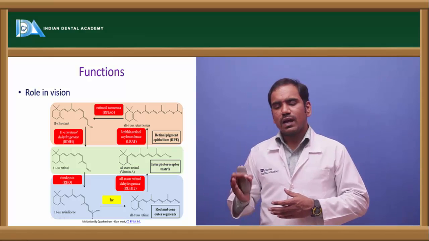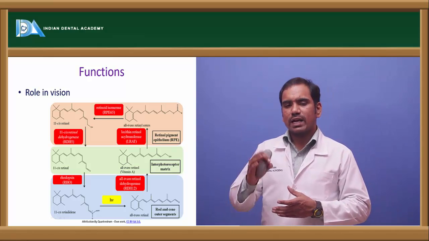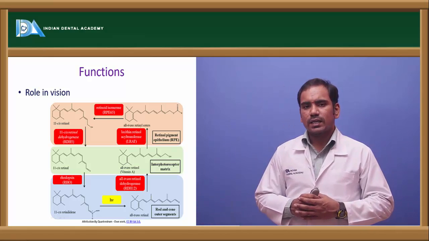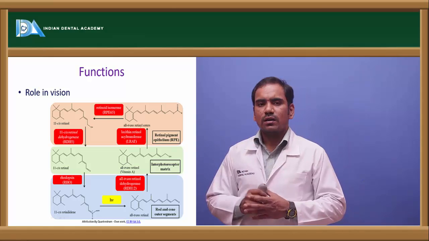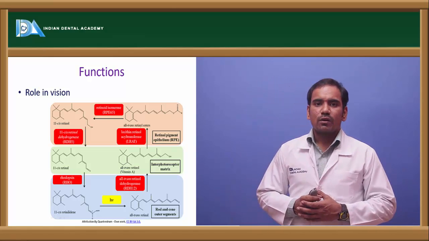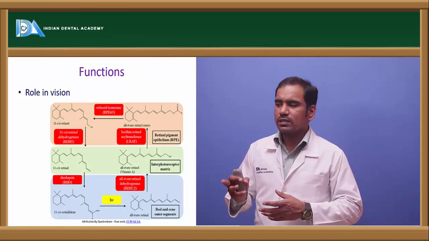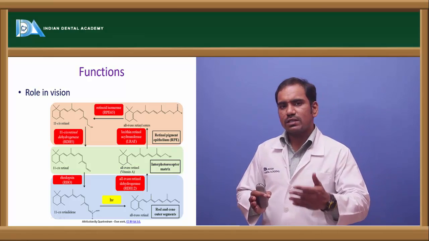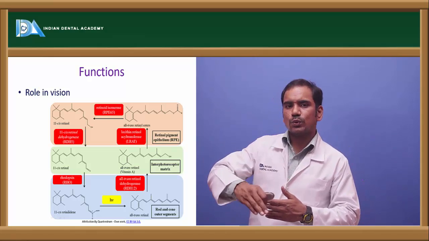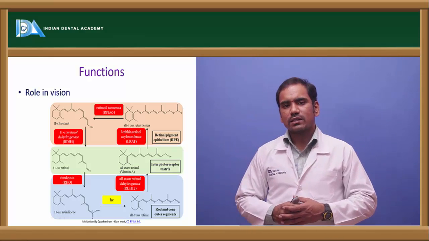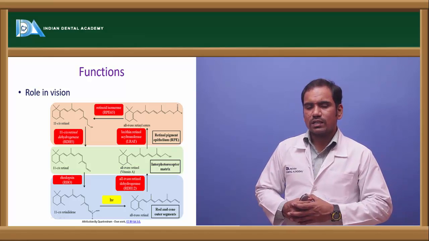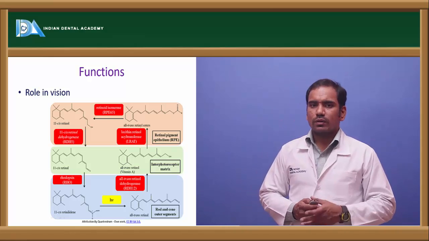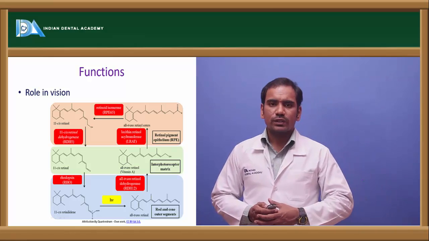And again, this all-trans retinal, through a series of reactions catalyzed by dehydrogenases, is converted back into 11-cis retinal. These cyclic events we call Wald's visual cycle. This is a cyclic event where all-trans retinal, which is generated from 11-cis retinal, is again converted into 11-cis retinal by the action of dehydrogenases that are present mainly in the liver. Right? So this is the role of vitamin A in vision.